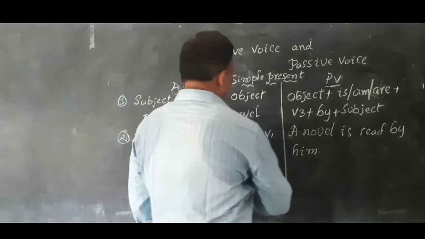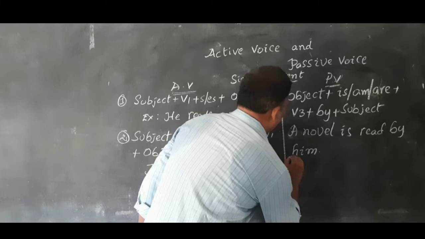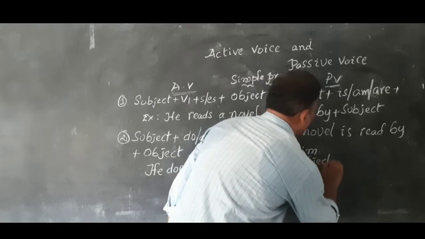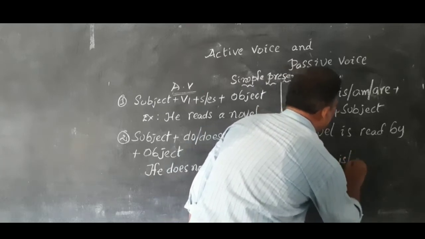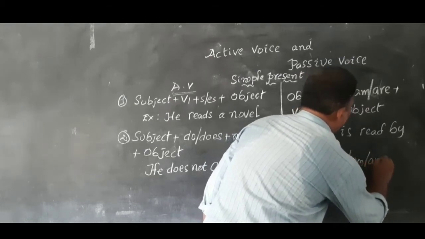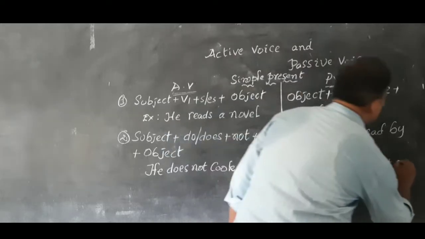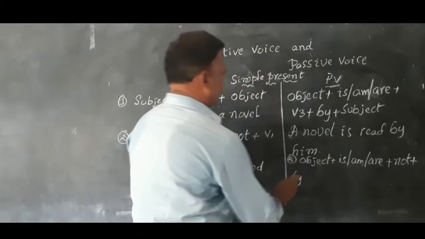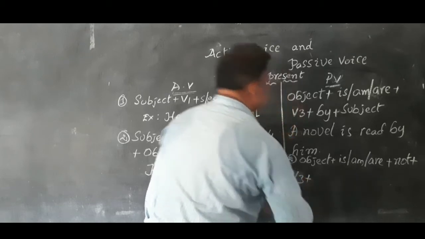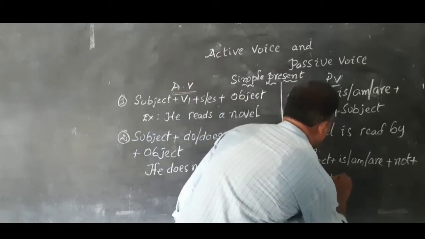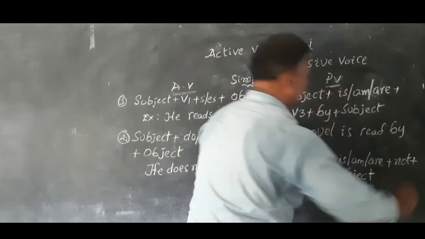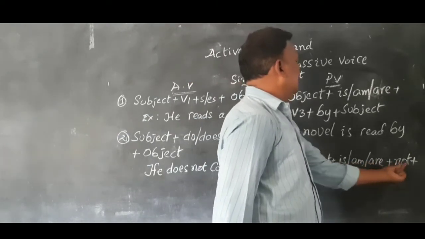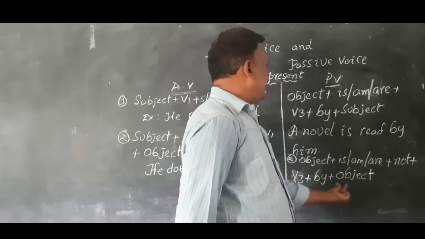The structure for the negative sentence of passive voice in simple present: object plus is or am or are plus not plus V3 plus by plus subject.